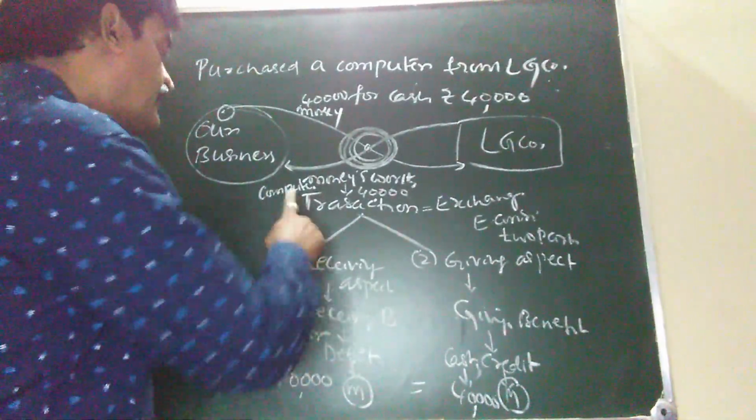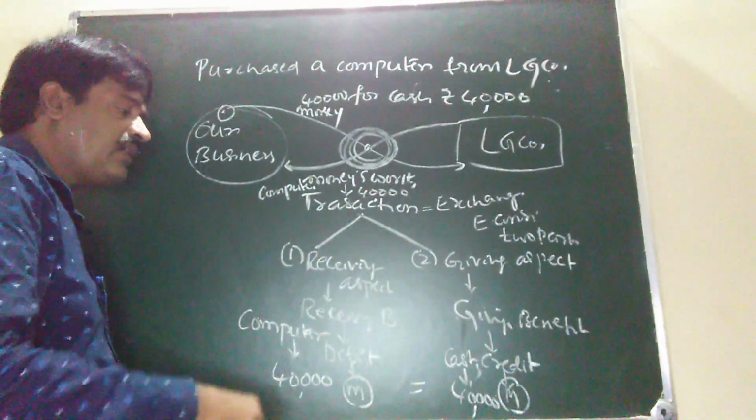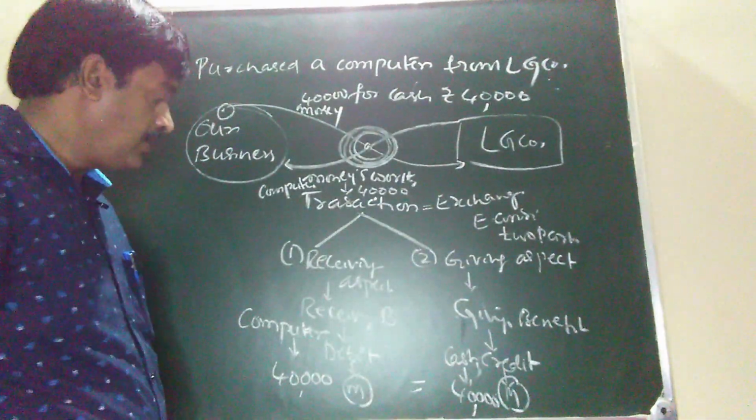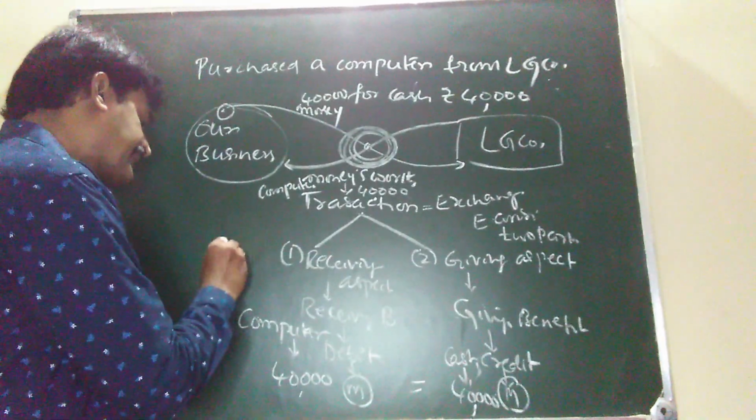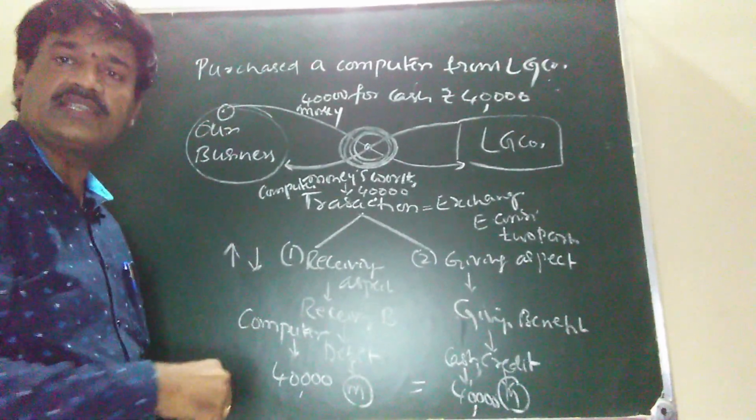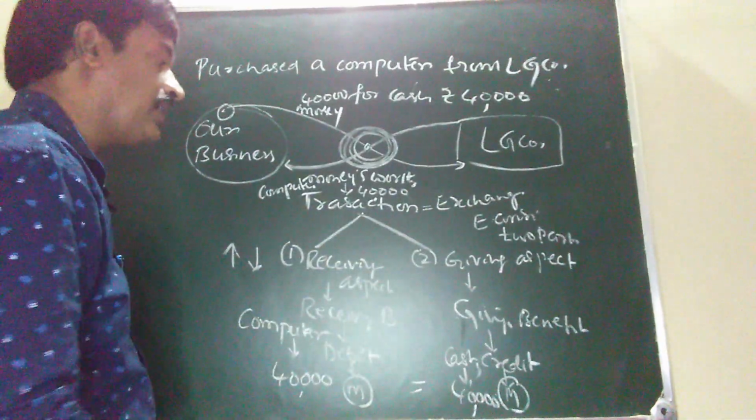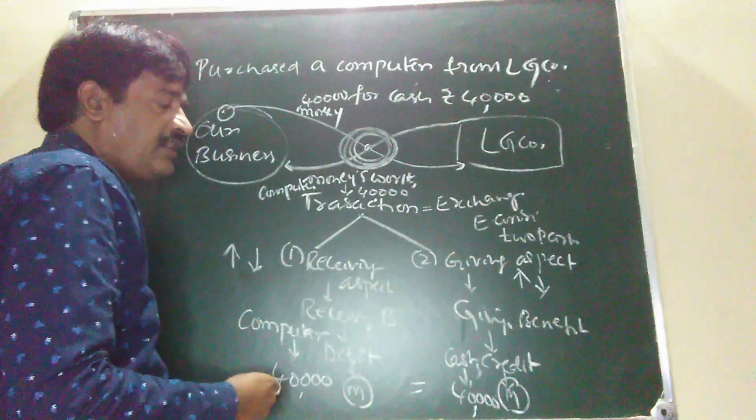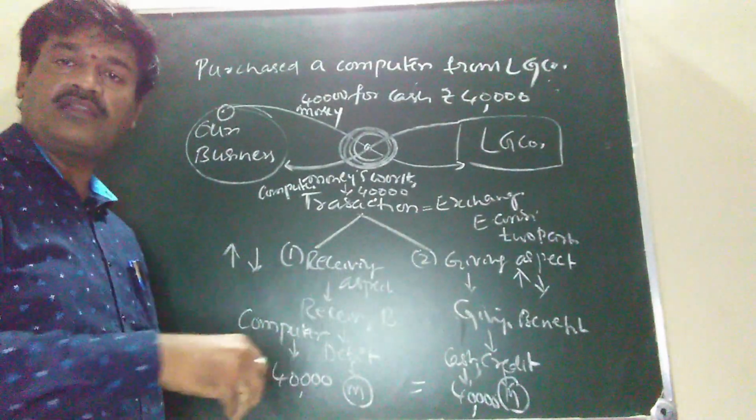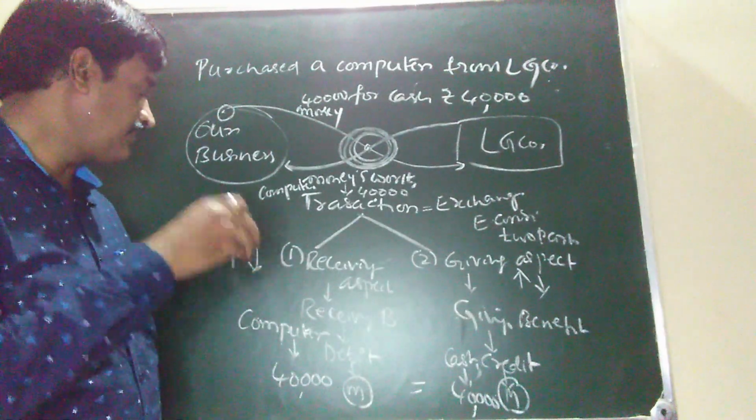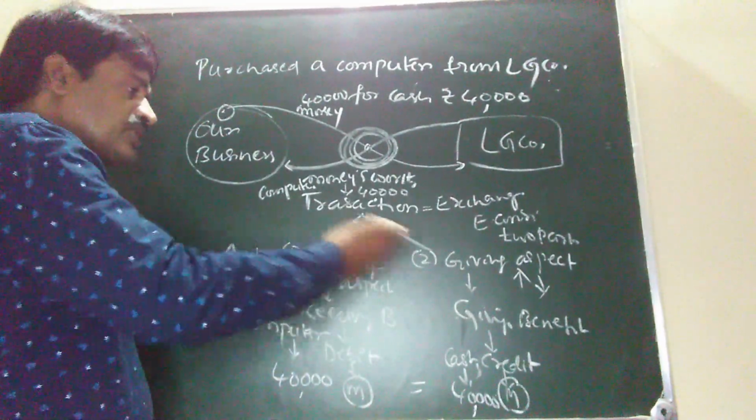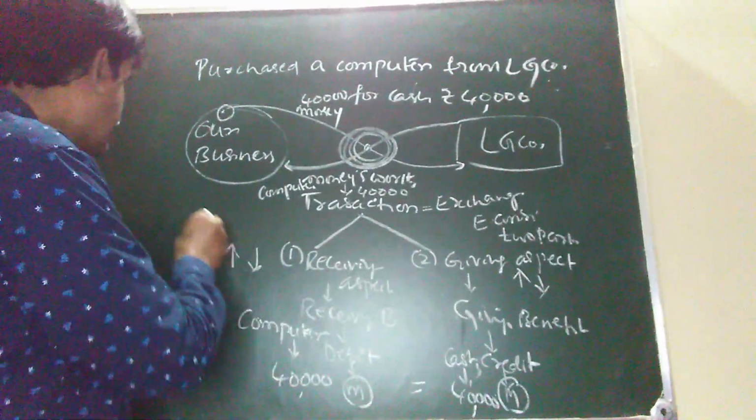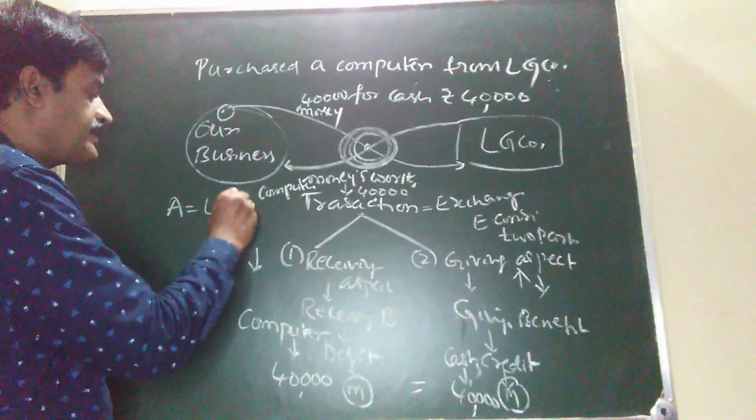In other words, what is the double entry system? Recording of the twofold effects of a transaction. On one side, we study whether this aspect is increasing or decreasing. On the other side, we study whether that aspect is increasing or decreasing. Both are considered and both are recorded in the books of account on the basis of the double entry system of accounting. And these two effects will affect the accounting equation, that is, assets is equal to liabilities plus capital.